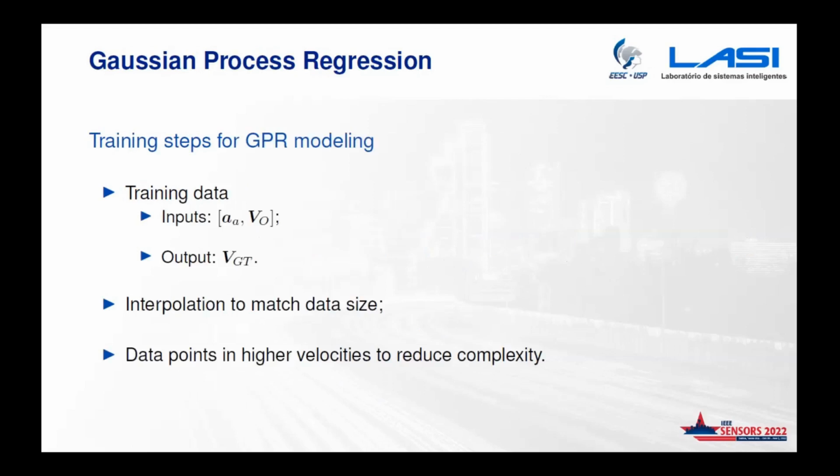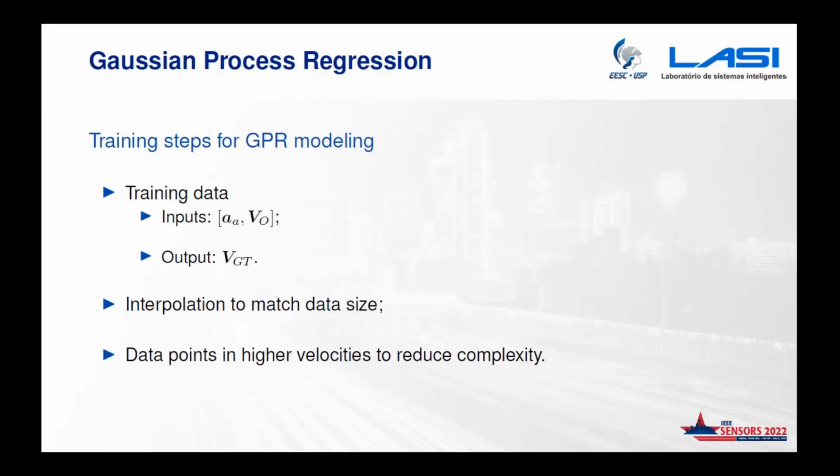To summarize our training steps, we first define our training data, which for our application is going to be the acceleration and the velocity coming from the odometry system, and we output the drift-reduced velocity, VGT. To match the data size, since we are operating at different frequencies, we interpolate the data coming from the odometry system to match the size of the acceleration data from the IMU.